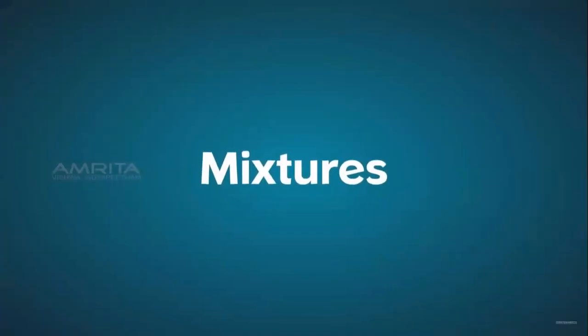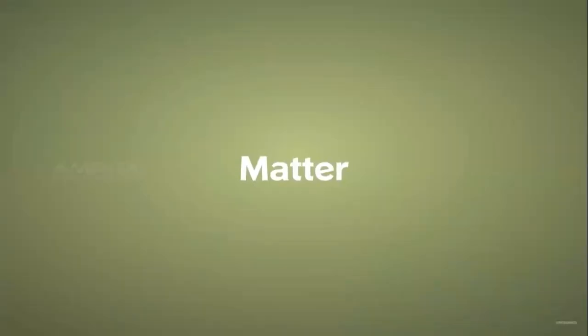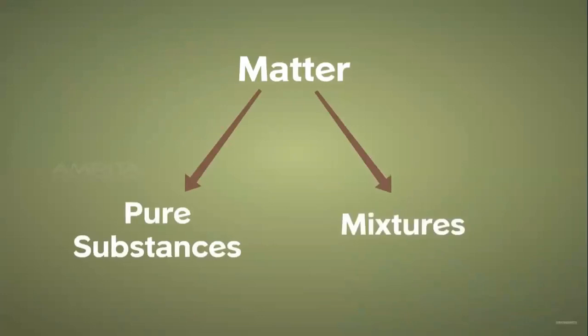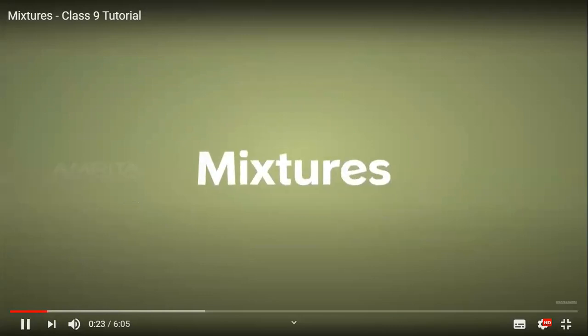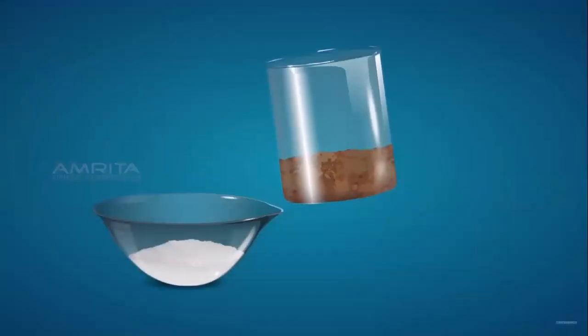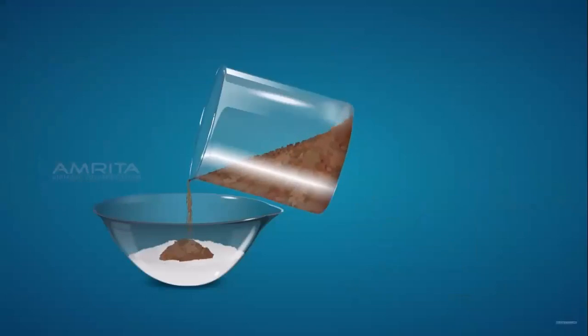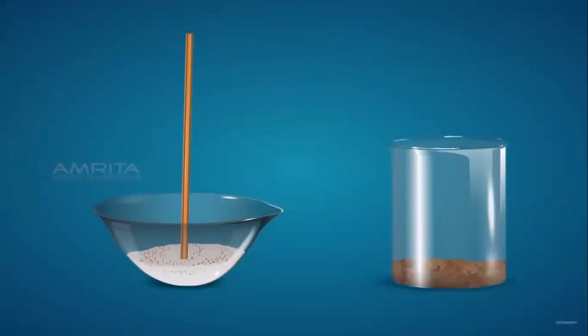Mixtures. Matter present in our surrounding can be classified as pure substances and mixtures. So first, matter can be classified into two types. Matter, pure substance, and mixture. A mixture is a combination of two or more substances which are not chemically the same and do not chemically react together.